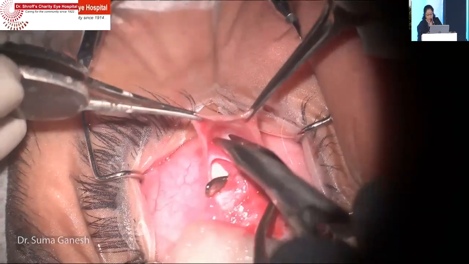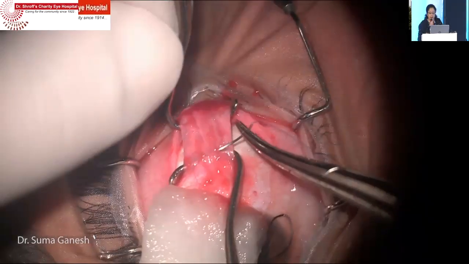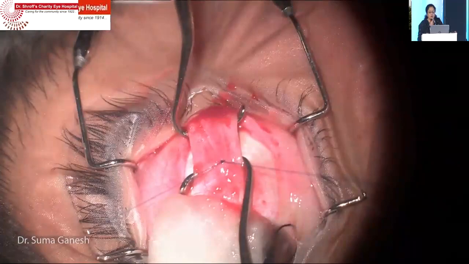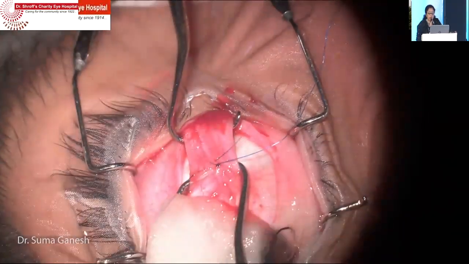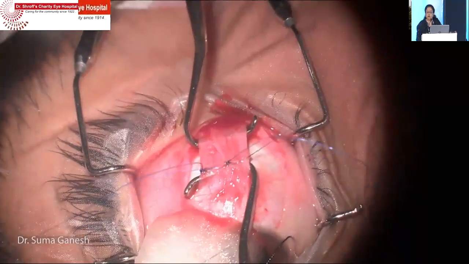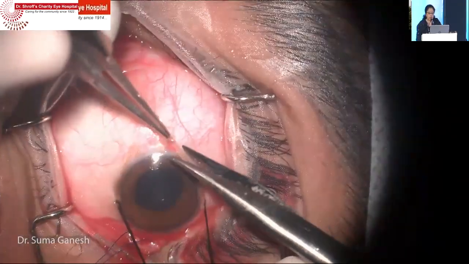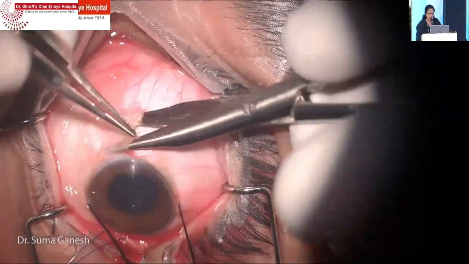So transplantation is another technique where you can transplant a small portion of the medial rectus. So you put a non-absorbable suture in the lateral rectus. You have to recess it, and you transplant the medial rectus to the lateral rectus, and by that you will get a good result. So when cases were already operated 2-3 times and you have no other scope to do, then this seems to be a very safe option and a very good option.